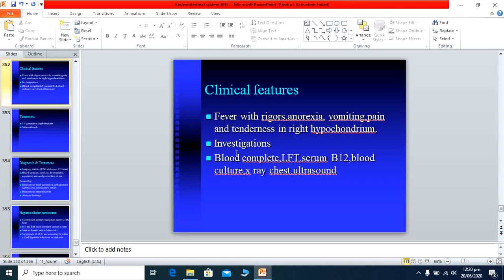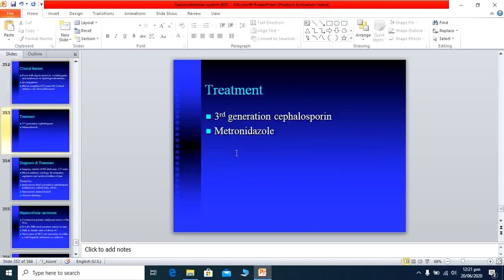Next investigation is ultrasound, which is the investigation of choice, by which we can see the pyogenic abscess in the liver tissue, and sometimes drainage is also done with the help of ultrasound. Other investigations are CT scan and MRI, which are usually performed. So these are the investigations we usually perform in the case of a pyogenic liver abscess.